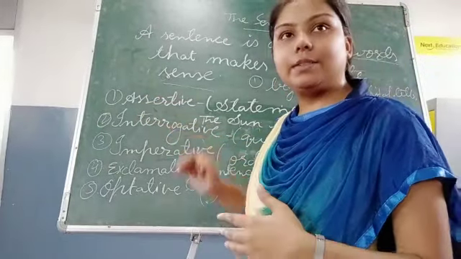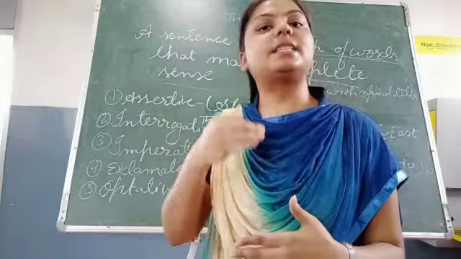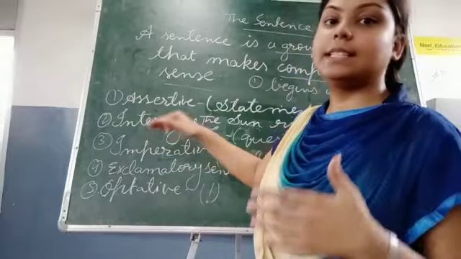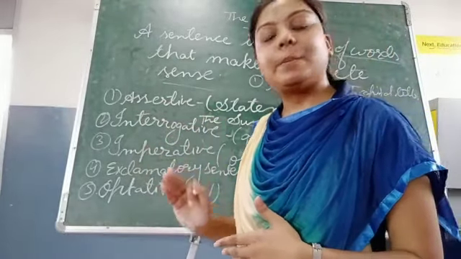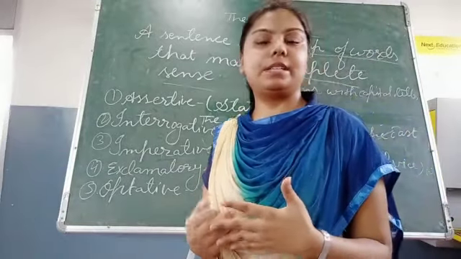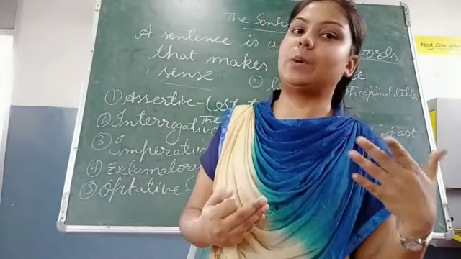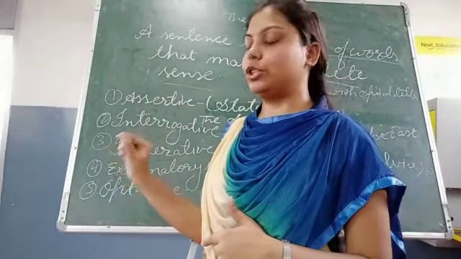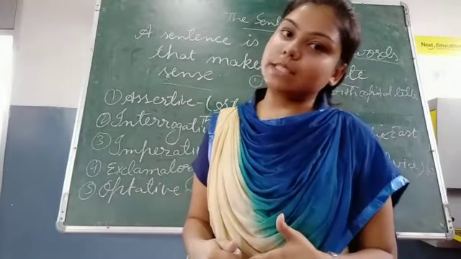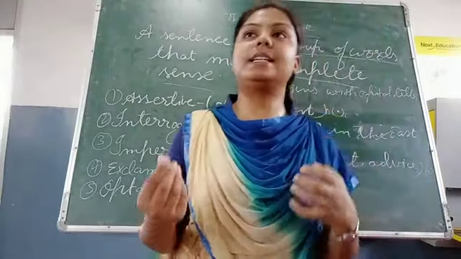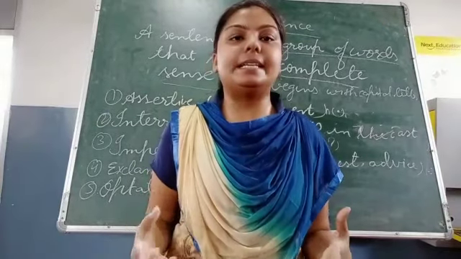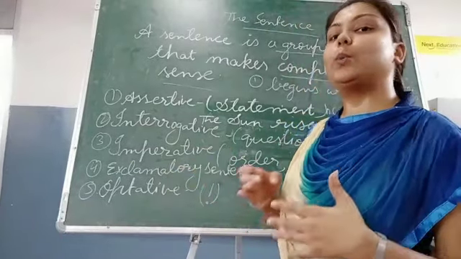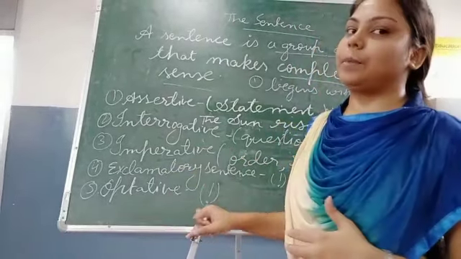Second one is the interrogative sentence. If a sentence makes any question or asks any question, that is categorized as an interrogative sentence and it will always end with a question mark. Third one is the imperative sentence. If a sentence makes any order, request or advice, it is called an imperative sentence and it will always end with a full stop. The fourth one was the exclamatory sentence. An exclamatory sentence means the sentence which shows certain feeling, certain expression, and it will always end with an exclamation mark.